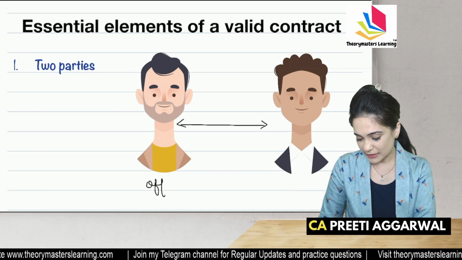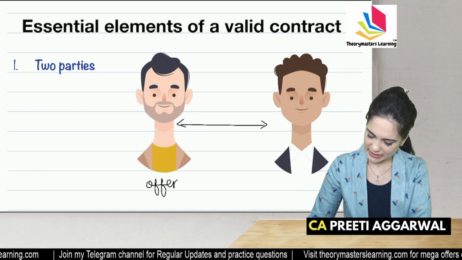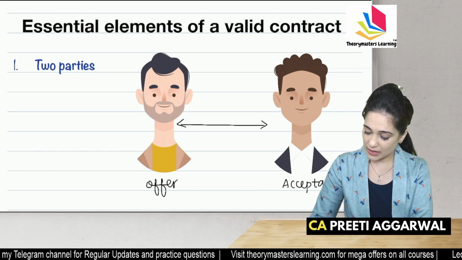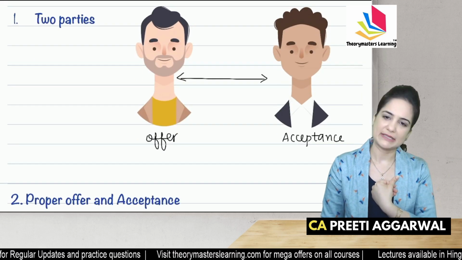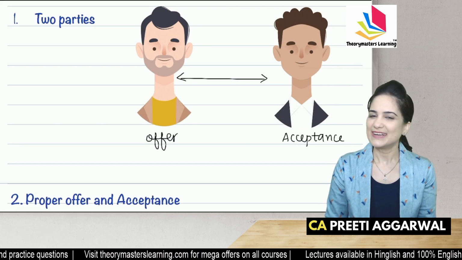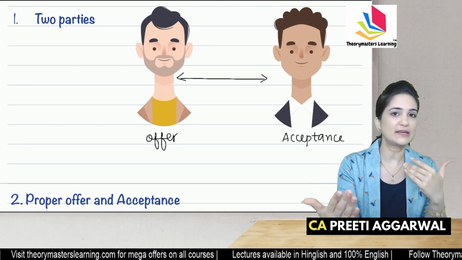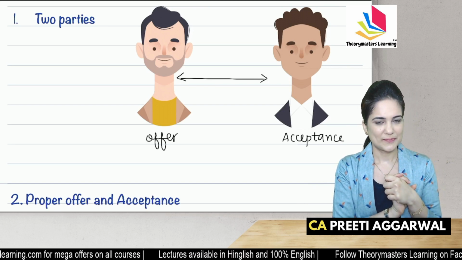The other person, to whom the offer is given, ultimately gives the acceptance. See, I can't give an offer to myself. Will you buy a car? Yes, I will buy my own car. Is it possible? So minimum two different, distinct parties are required to enter into a valid contract.